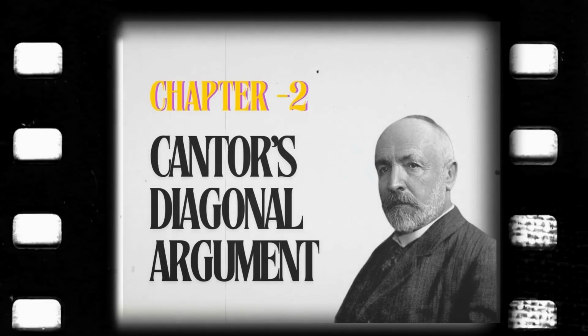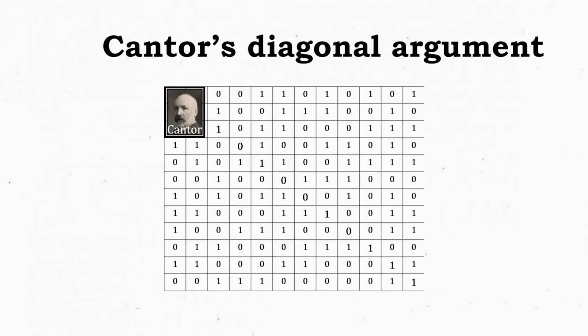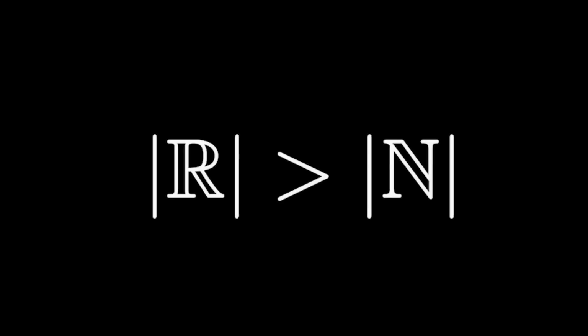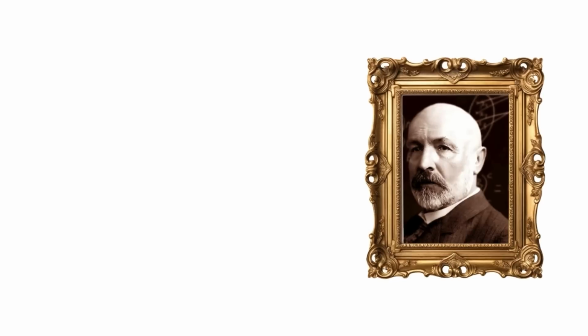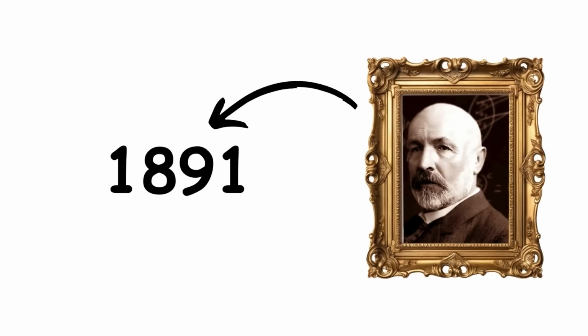Cantor's diagonal argument. Cantor's diagonal argument is a proof that the cardinality of the set of real numbers is greater than the cardinality of the set of natural numbers. The cardinality of a set can be thought of as its size. This proof was published by Georg Cantor in 1891.